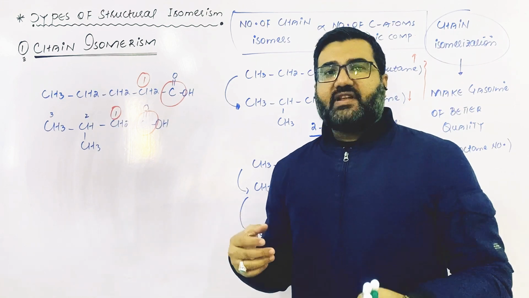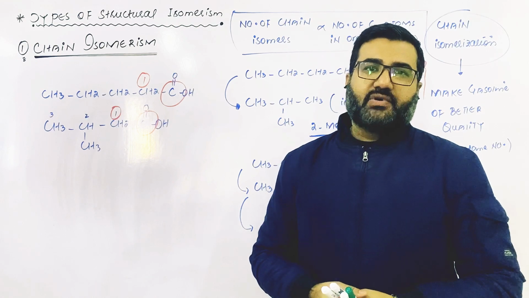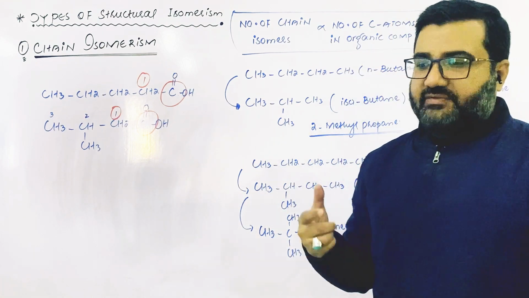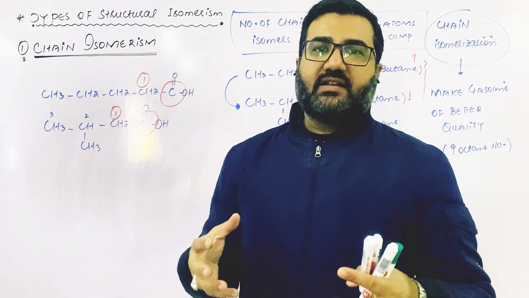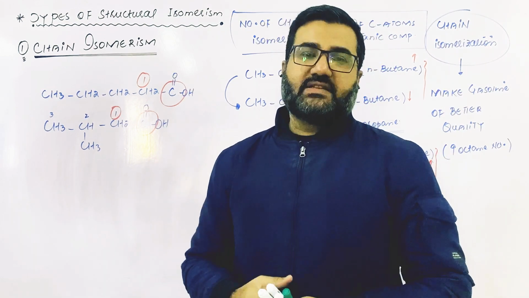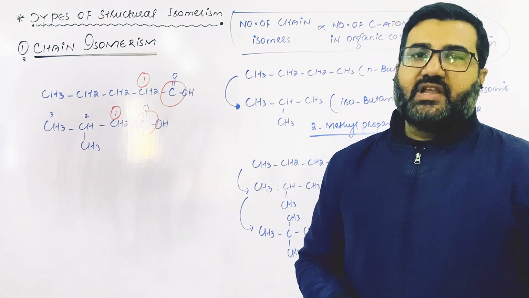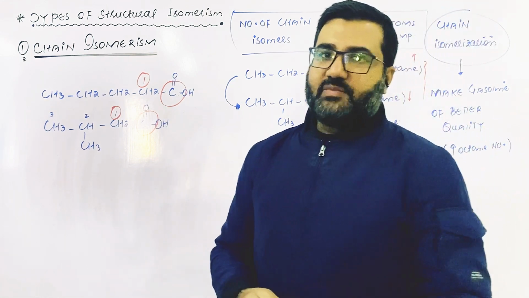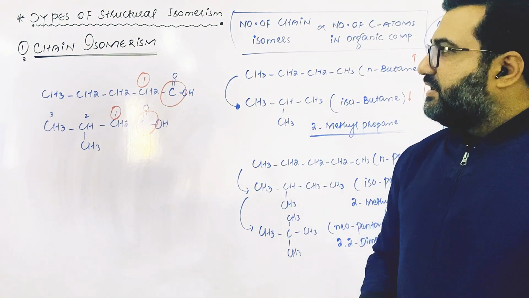So in the same way, almost every class of organic compound shows chain isomerism; there is only one condition, that branching should be possible there. In that compound, there should be a chance of branching, so that some of the carbon atoms may adjust themselves outside the main parent chain. Then that compound will show chain isomerism. This was all about chain isomerism.